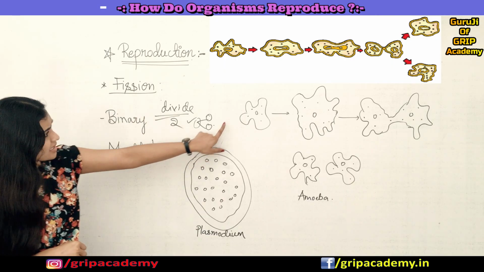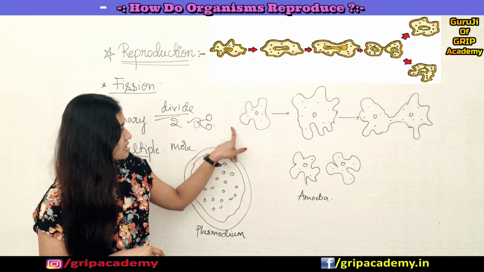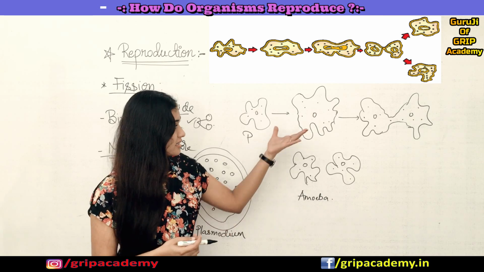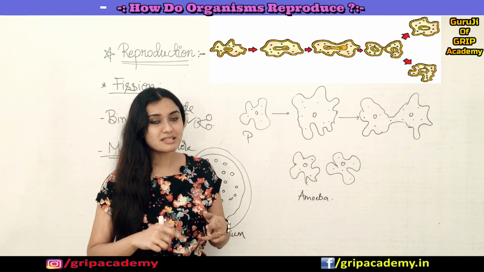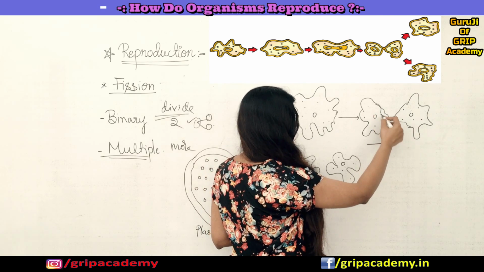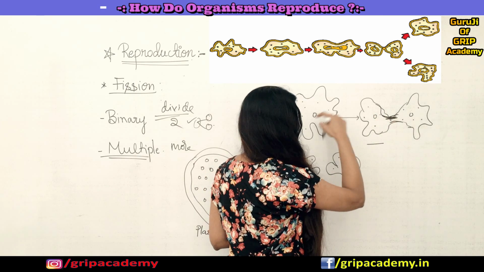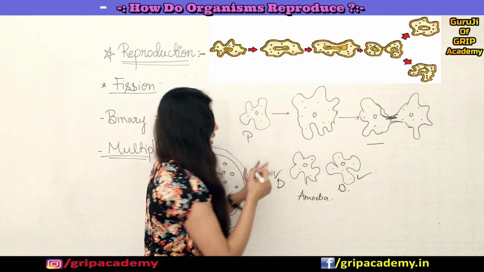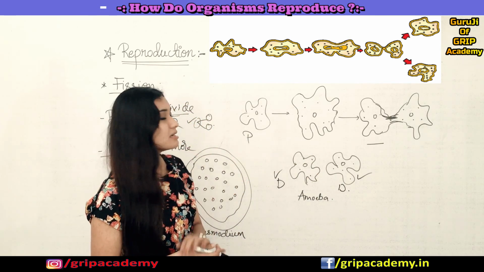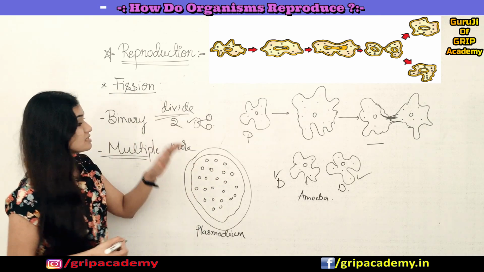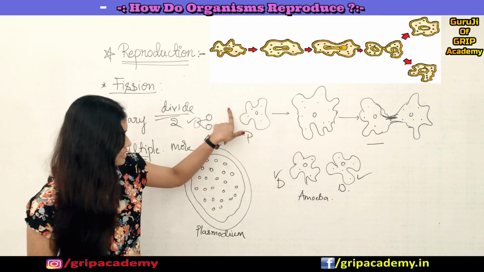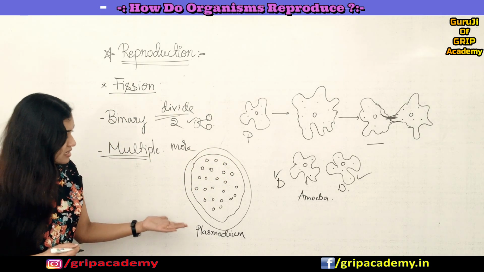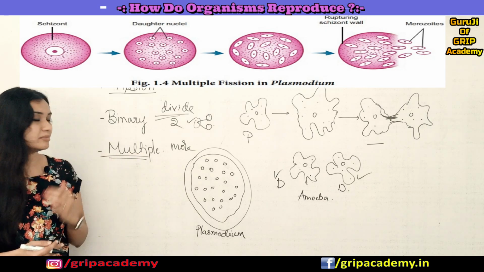Here you can take the example of an amoeba. This is a parent amoeba where the content of the cell is getting enlarged, getting prepared for cell division. Eventually you can see a cleavage forming in the cell so that it divides into two daughter cells, and both look identical to the parent organism, correct? This is an example of binary fission, where one cell divides into two daughter cells. And if you take the example of Plasmodium, it is an example of multiple fission, right?